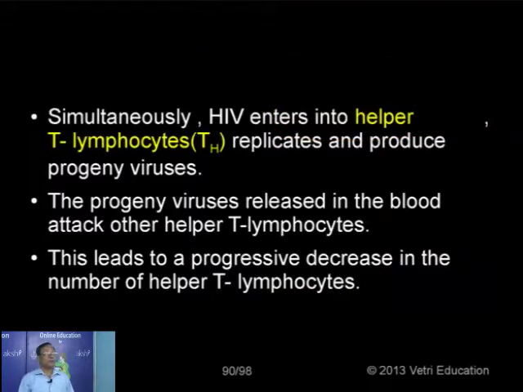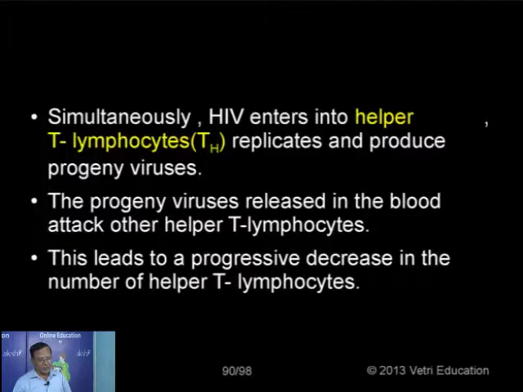Then another type of cell which is attacked is the helper T lymphocyte, simply called TH. Inside this cell, the virus particle enters. Now the RNA of the virus particle directs synthesis of viral DNA. The DNA integrates with the cell DNA of the T lymphocytes, and that DNA also directs the synthesis of viral RNA. So the viral RNA is packaged to form the virus particles.